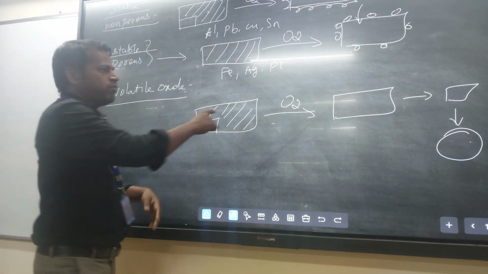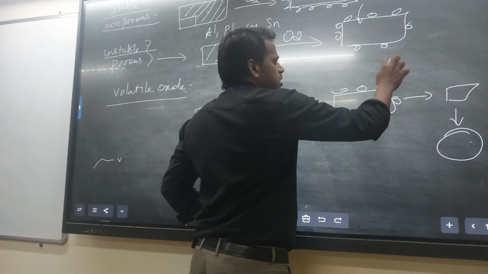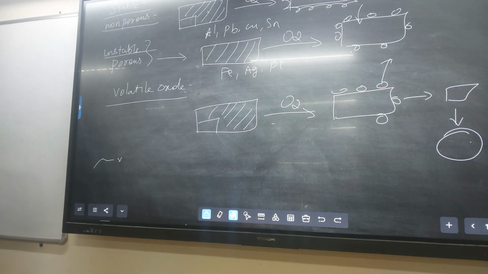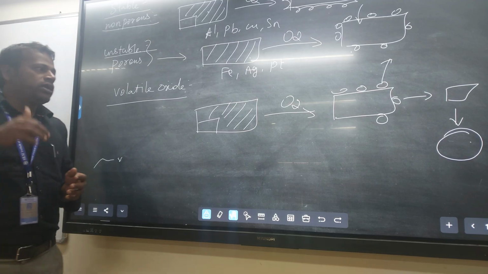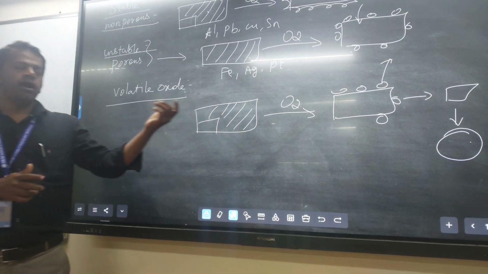The oxide layer formed on the metal surface is of a volatile nature. Immediately it evaporates into the environment. That is a volatile oxide layer.